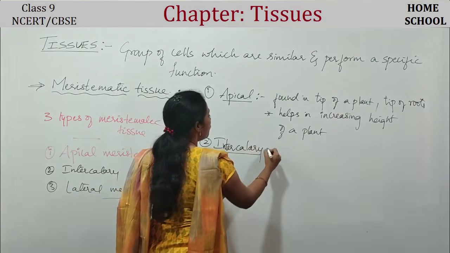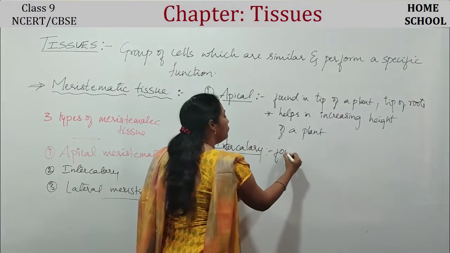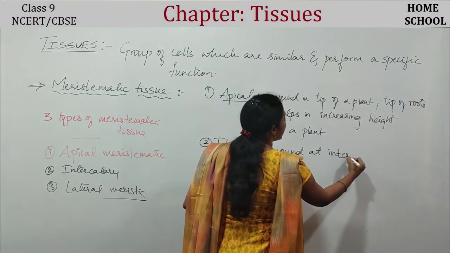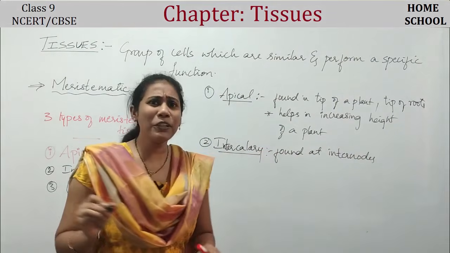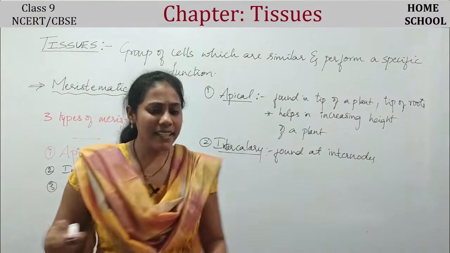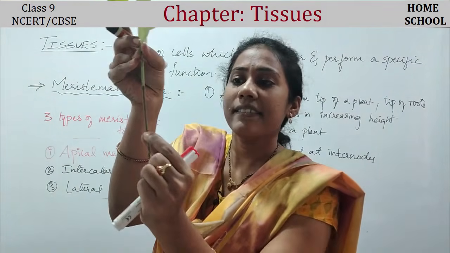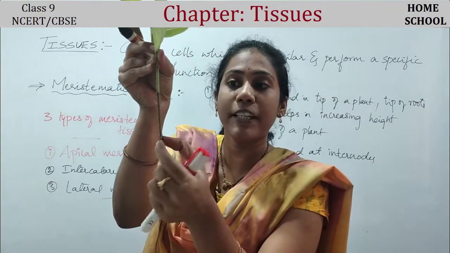Second one, intercalary meristematic tissue. Where do you find this intercalary? It is found at internodes. What do you mean by internodes, guys? Observe here, two leaves would have been there. This is one internode.